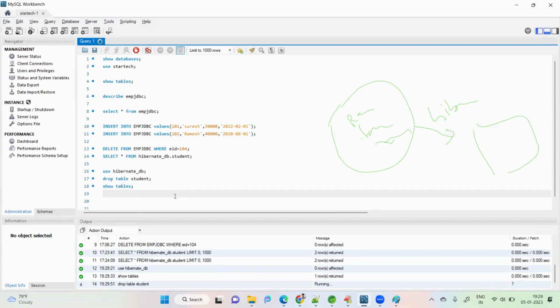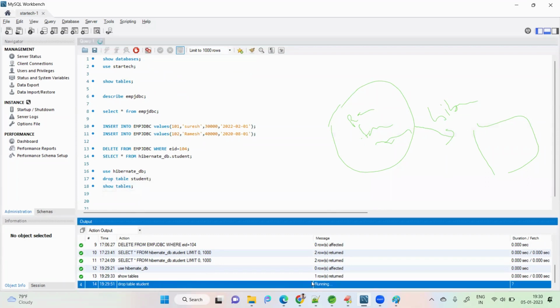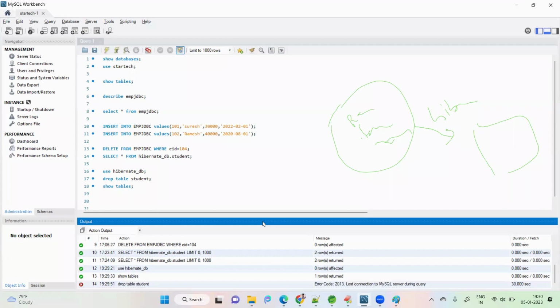So it is still running now. Wait. It is still running. It's saying last connection.